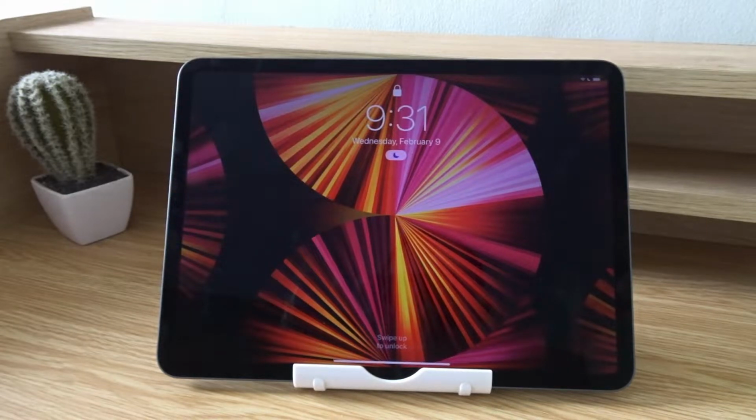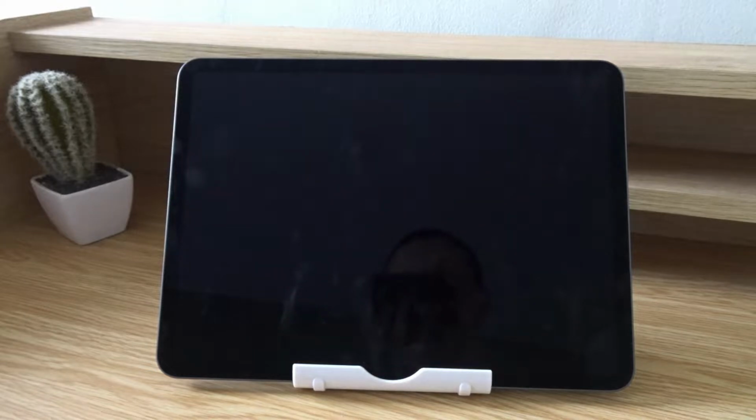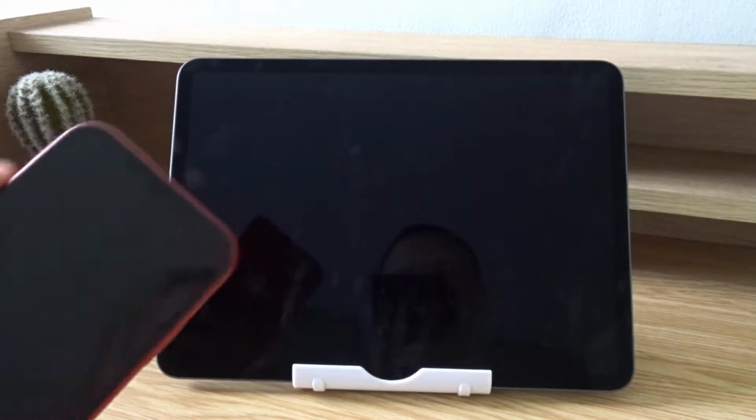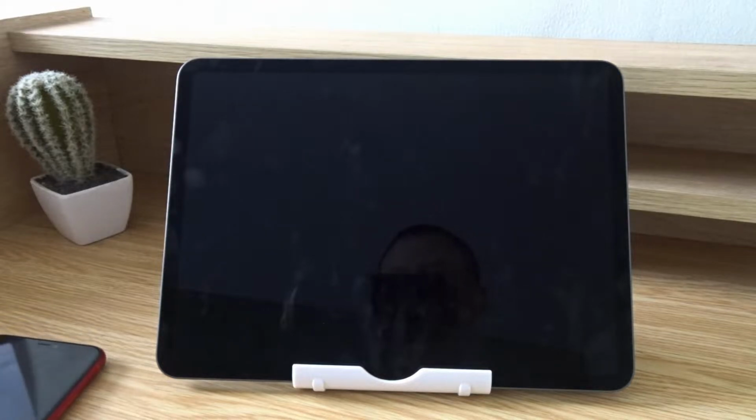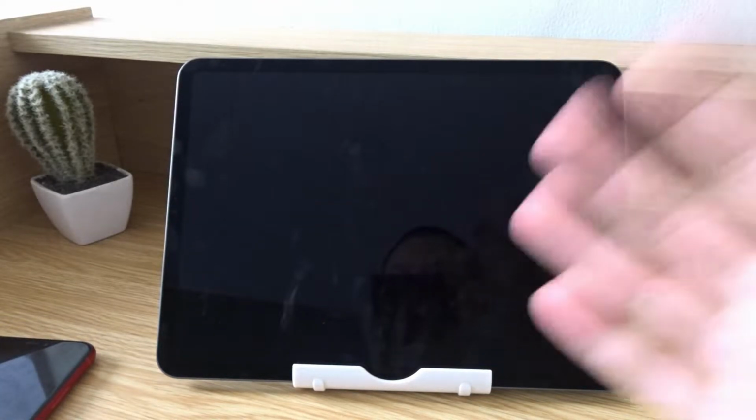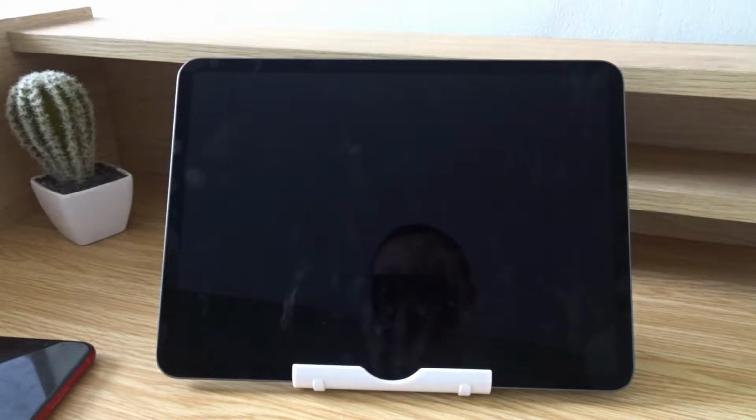Hello everyone! Today I'm going to show you how to set up and use voice control on your iPhone or iPad. Now voice control is a really good accessibility feature that allows you to use your device with your voice. So don't use your hands at all, and this is really good. Let's say if you accidentally injured your hand, or if you have a hard time using your device with your hands.